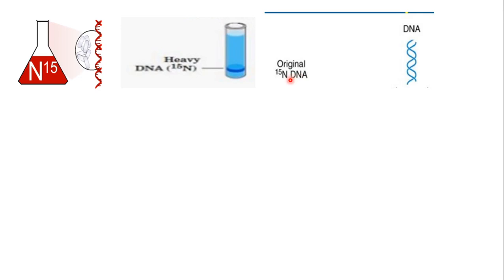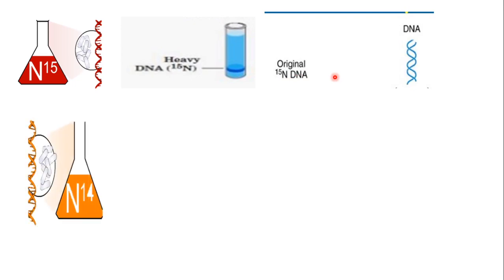So here we have that original N15 DNA. Here the DNA of the Escherichia coli has been shown. Next, again from this particular solution itself, mind it, not new Escherichia coli, from here itself, which had already grown for many generations, a few E. coli were picked, and then they were placed into another solution which contained the N14 form of ammonium chloride as the source of nitrogen.